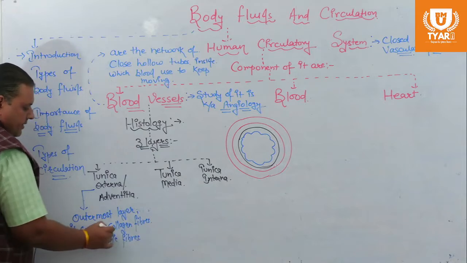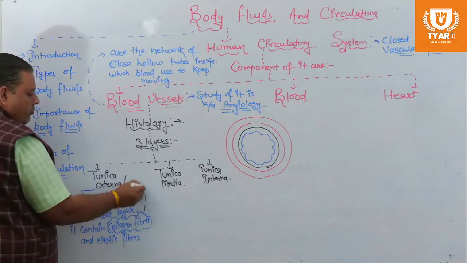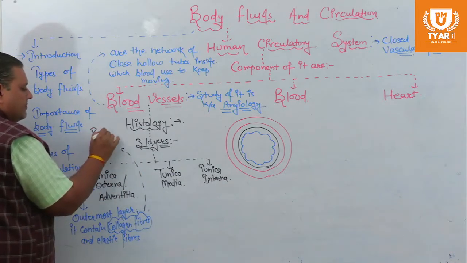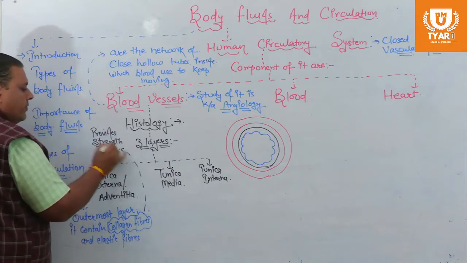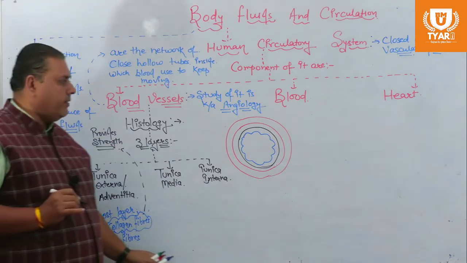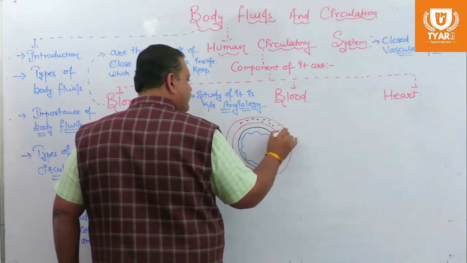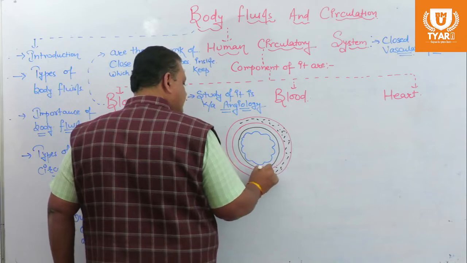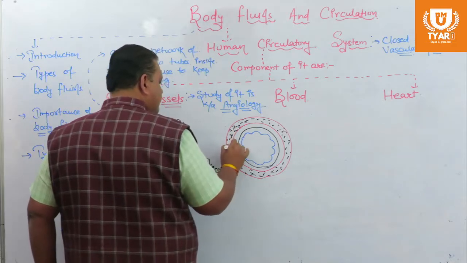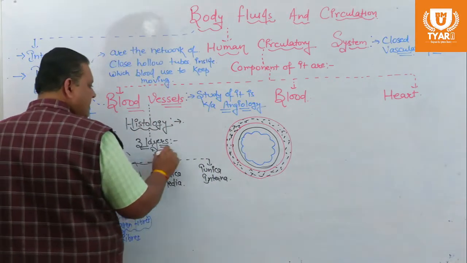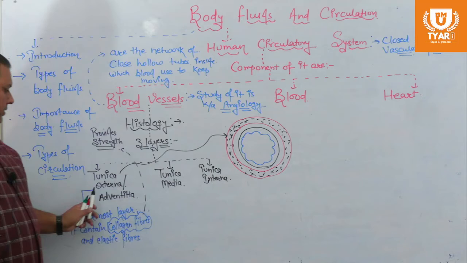These collagen fibers provide strength to blood vessels because they are tensile in nature. So in tunica adventitia, collagen fibers are present.